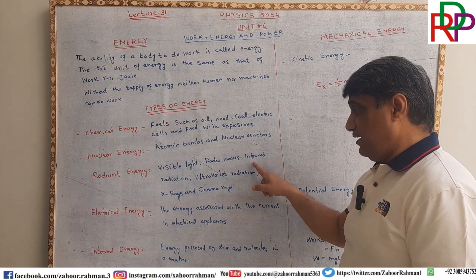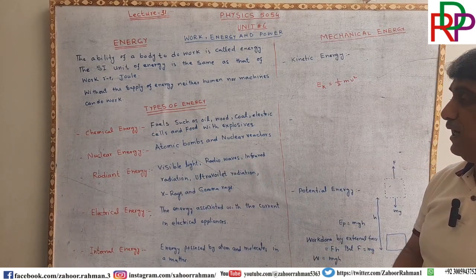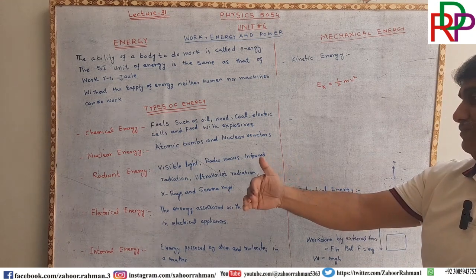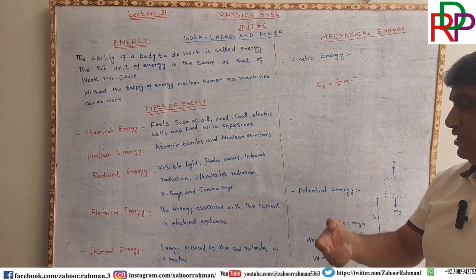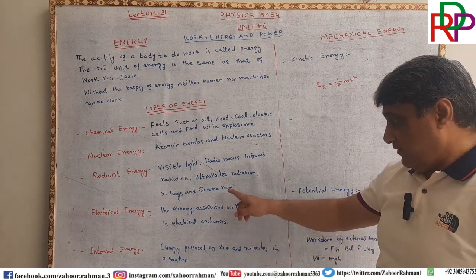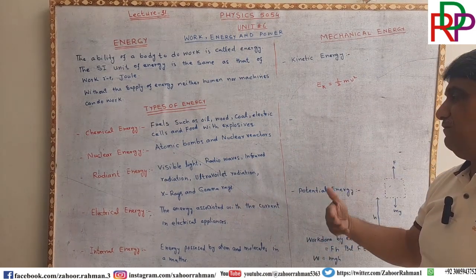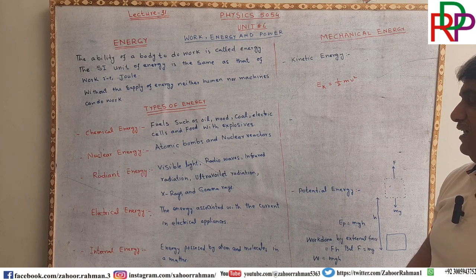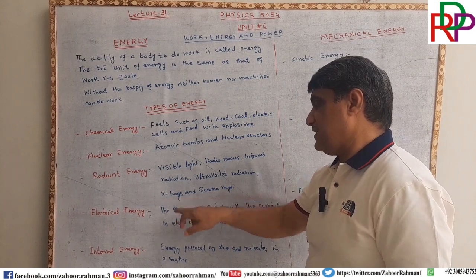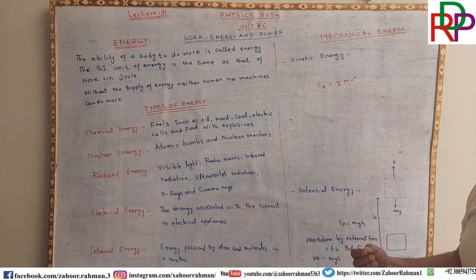There is infrared radiation, and this infrared radiation is used for short distance communication, such as in the remote control of the television set. Ultraviolet radiation is also used for cutting purposes and for different types of happenings in our daily lives. X-rays are also electromagnetic radiation similar to light, but they are of very short wavelength.